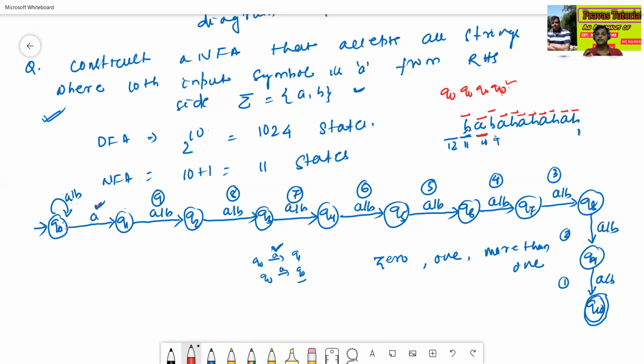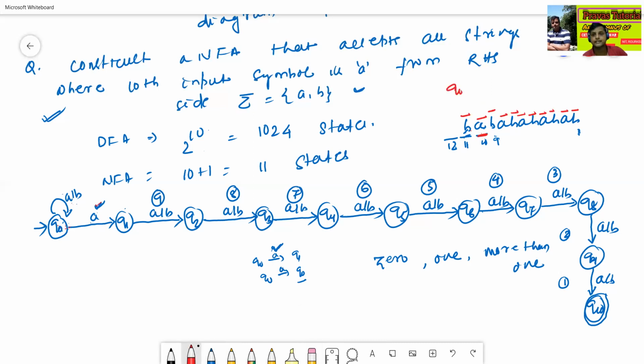This is one possibility, but out of many possibilities, one possibility must be the one for the acceptance case. For example, here, this is one possibility. Now we'll check another possibility here.